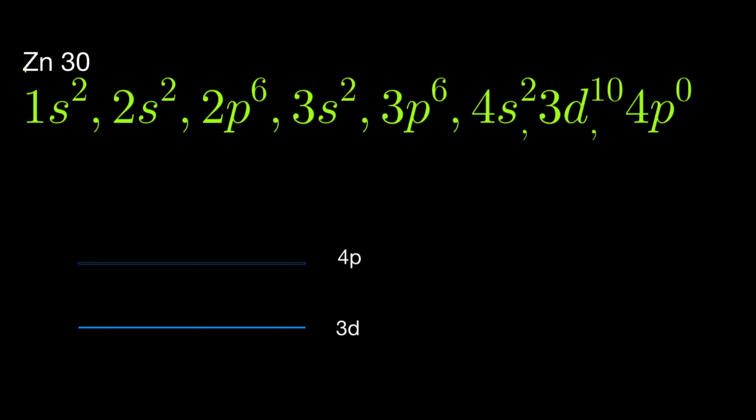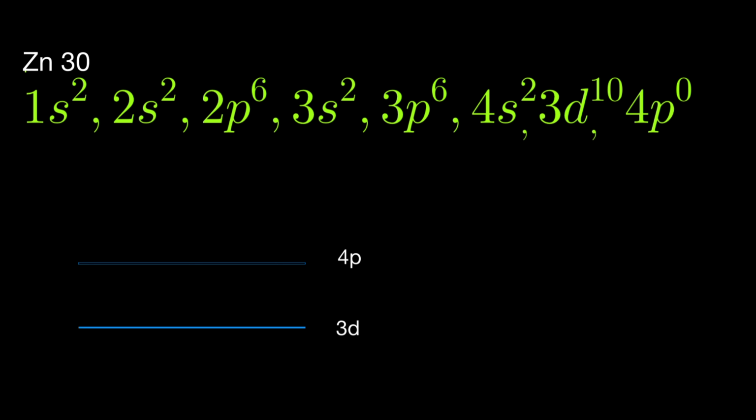This is the case of zinc. It has 30 electrons and its configuration is as shown. And if you see the last few configurations, that is 4s2, 3d10, and 4p0, it seems that 3d is full and the next orbit 4p is completely empty. So when these levels convert into bands, it seems as if 3d will be a full valence band and 4p will be a completely vacant conduction band.